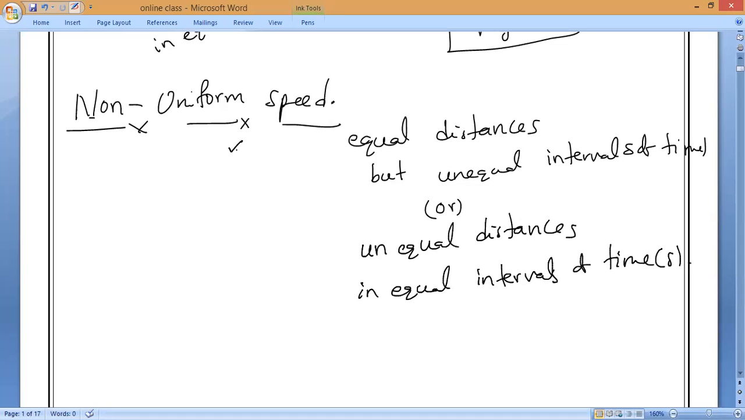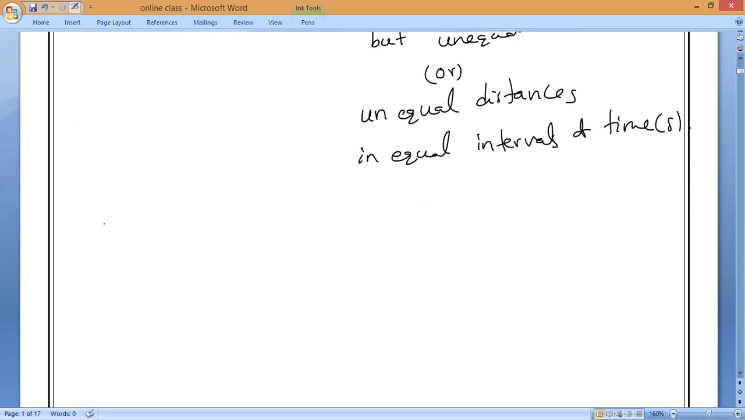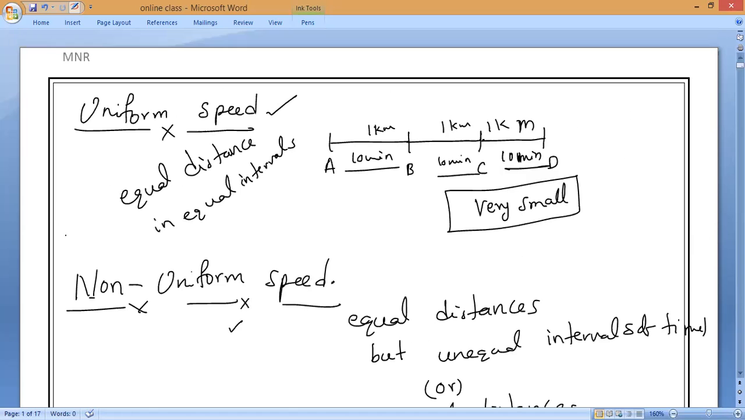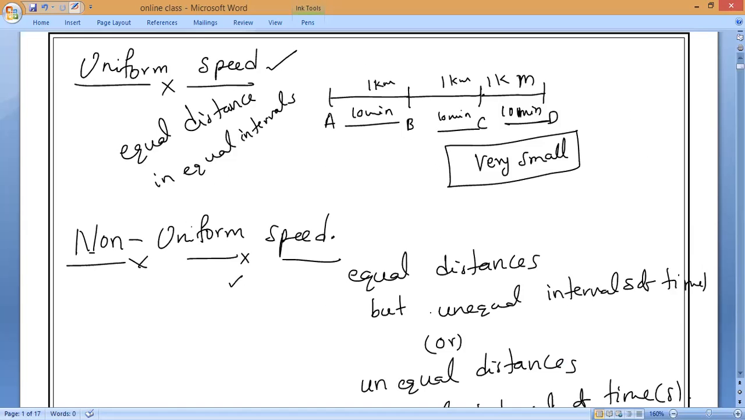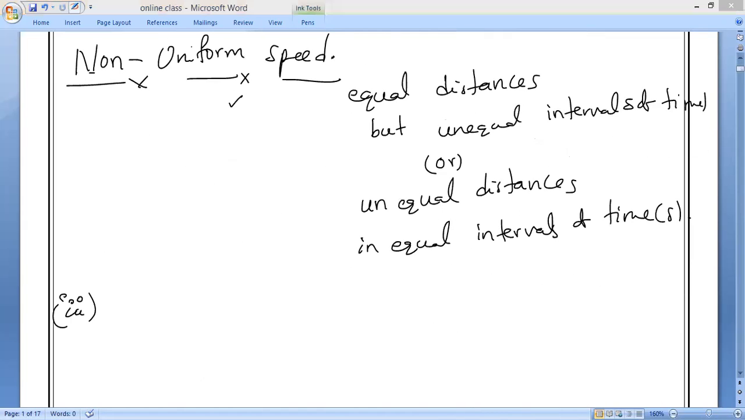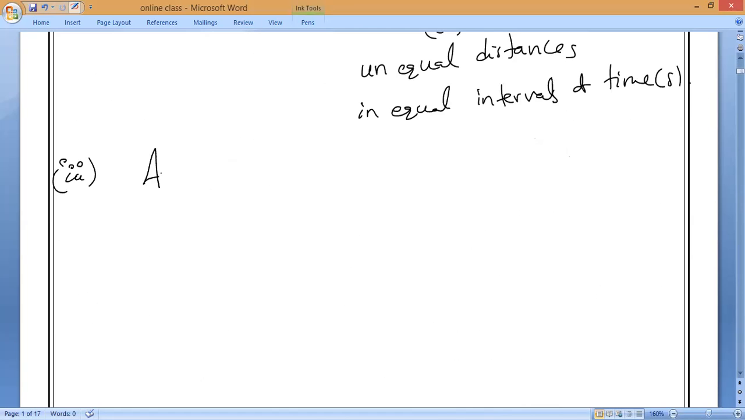This is what we studied in the last class. So now in today's class, we are going to continue from here. That is the third kind of speed. The first one is called uniform speed. The second one is called non-uniform speed. And the third one is average speed. So average speed.